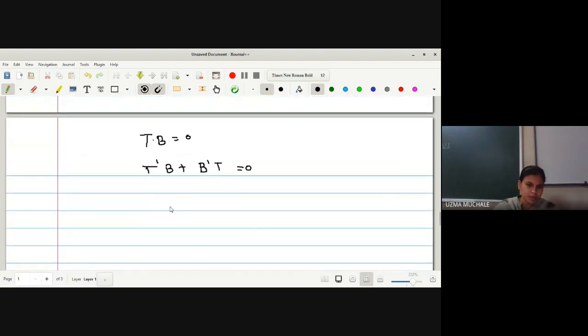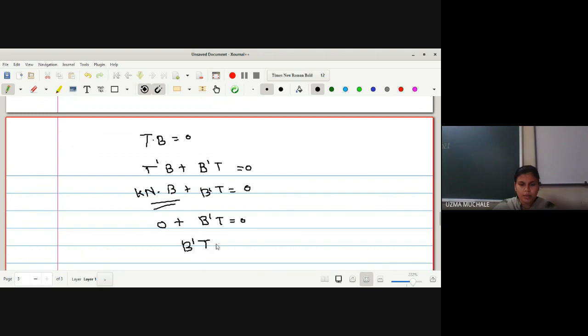Okay, here I will substitute the formula for T dash, which is equal to k into n, into b plus b dash into t is equal to 0. But we know that the dot product of b with n is 0. So we get b dash into t is equal to 0. That means we get the formula b dash dot t is equal to 0, that is, the derivative of the binormal with t is equal to 0.